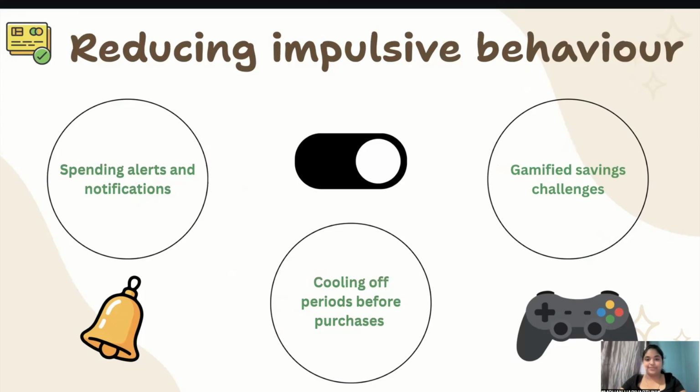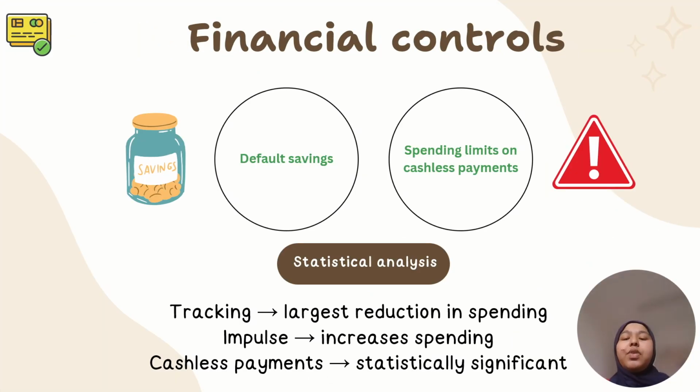Thank you, Harivartini. As for financial control, there are two ways. One is default savings, and another is having a spending limit on cashless payments such as Apple Pay and PayNow. From our statistical analysis, we can derive that tracking contributes to the largest reduction in spending, while in contrast, impulse buying increases spending. Other factors such as cashless payments also play a role statistically, and it is significant.